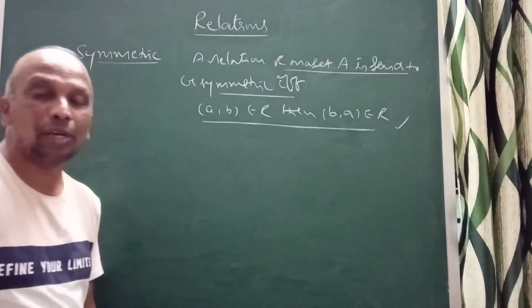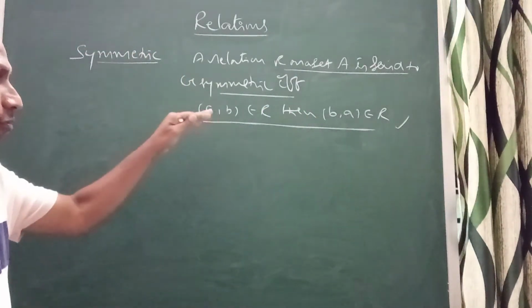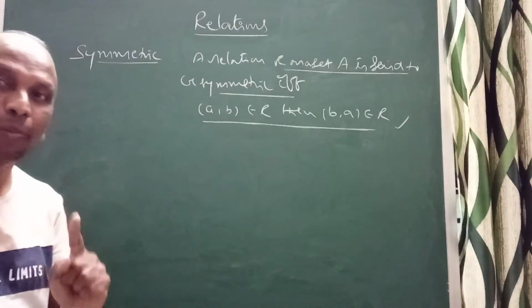Then that is called a symmetric relation.